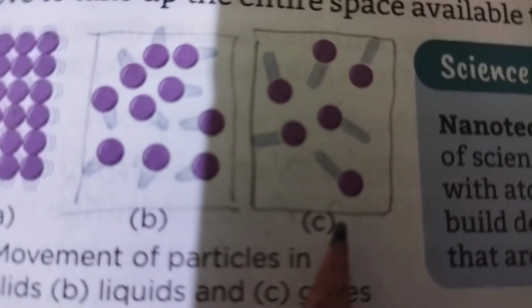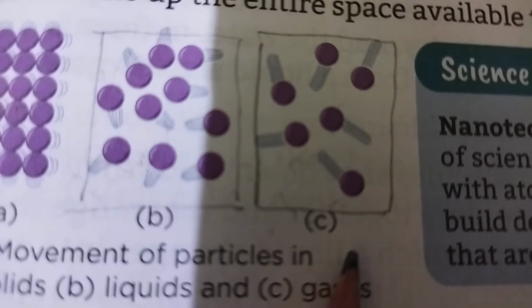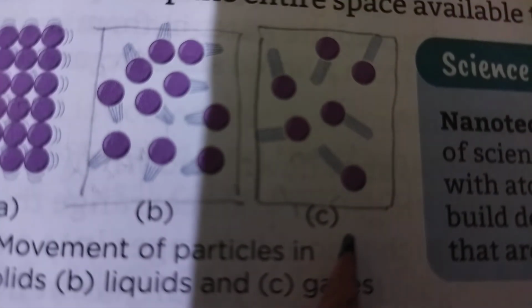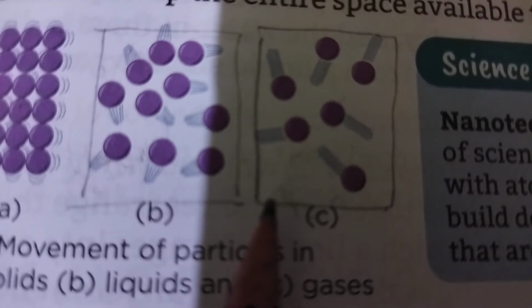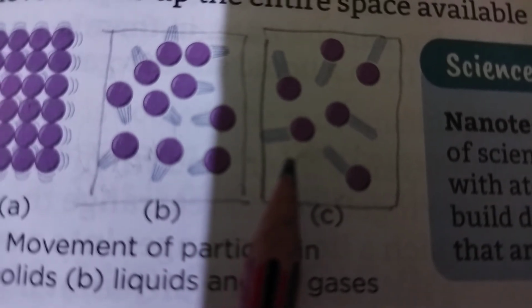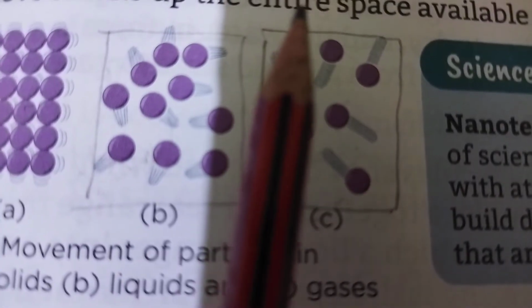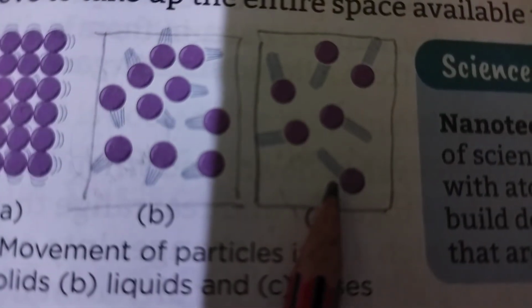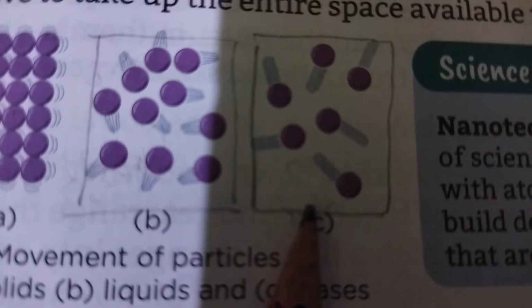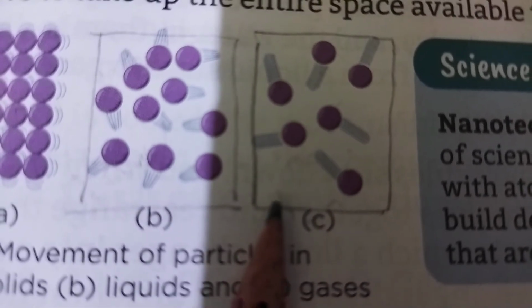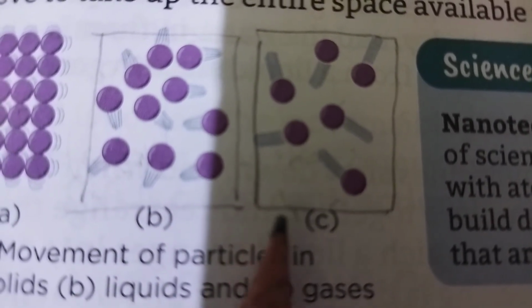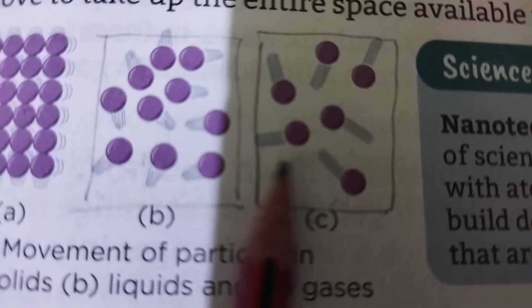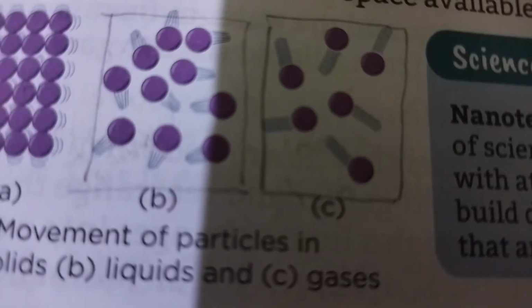Now comes the molecules in gases. Here we'll find that the molecules are not arranged in any pattern. They are far apart with a large intermolecular space. The molecules are loosely packed and they keep on moving. They exert a very weak pull on each other and they move at a great speed in all directions.